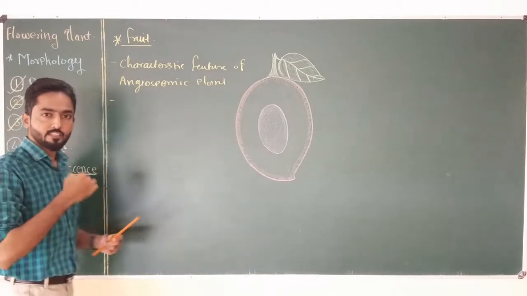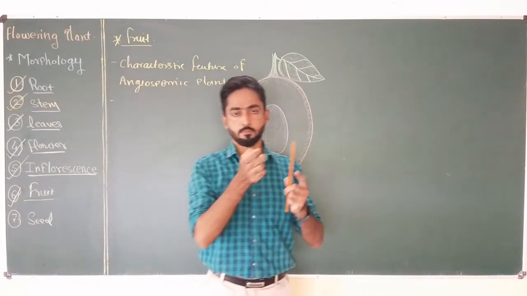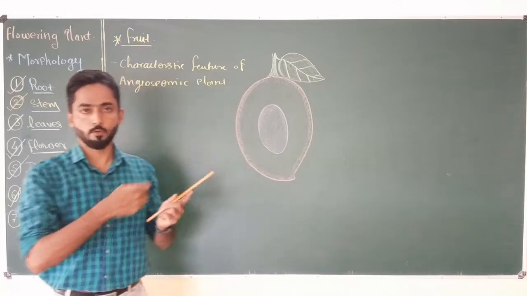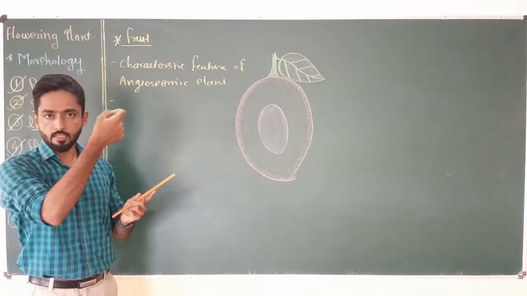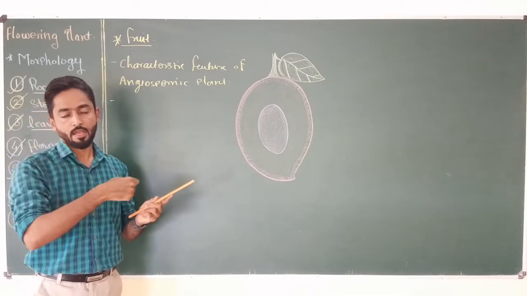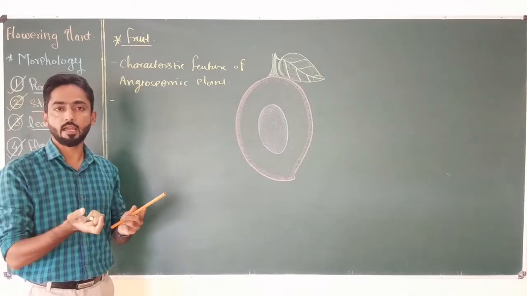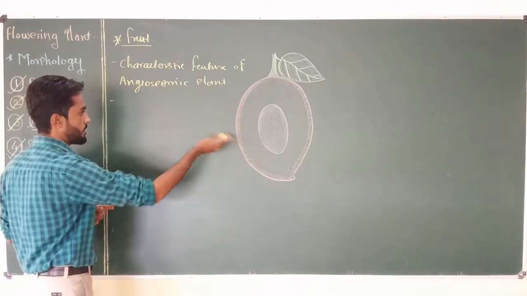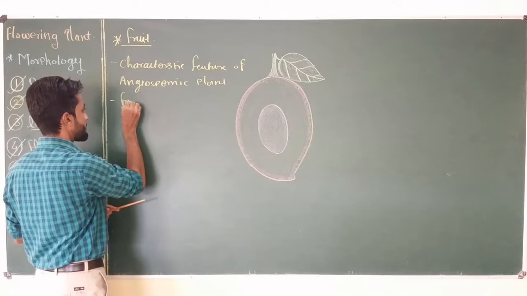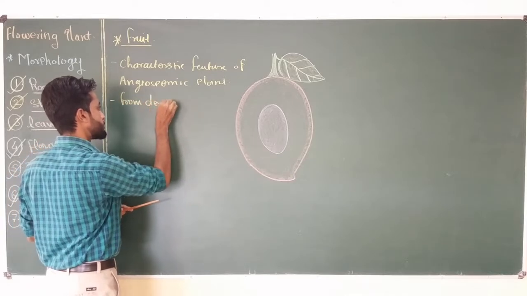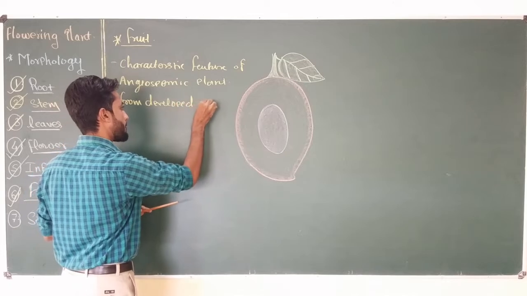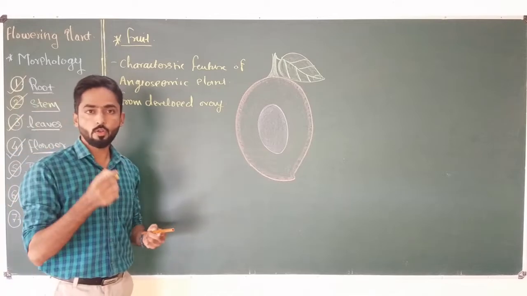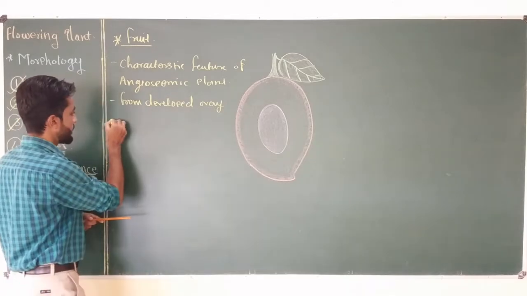And after successful fertilization, that means after transfer of the pollen grain from anther to the stigma, the pollen grain germinates on the stigma, and then the male gamete transfers up to the ovary. After successful fertilization of male and female gametes inside the ovary, it develops to form fruit. So generally, fruits are produced from developed ovaries. After fertilization, we know that inside the ovary ovules are present, and the ovule gets converted into seed.